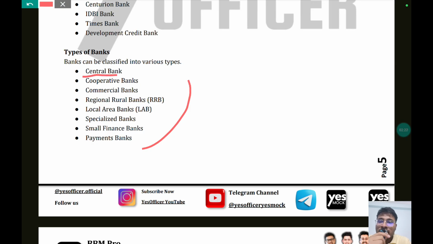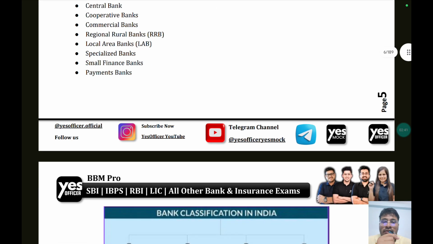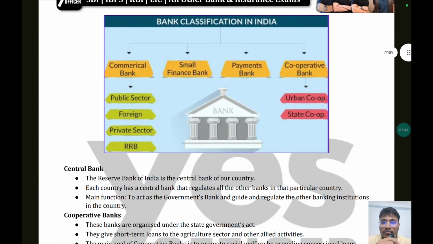First one is the central bank, which is RBI. Then the cooperative banks, commercial banks, RRBs, regional rural banks, then local area banks, specialized banks, small finance banks, and payments bank. So now we will discuss each one of them.